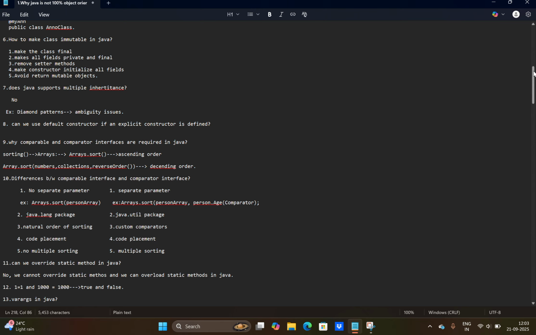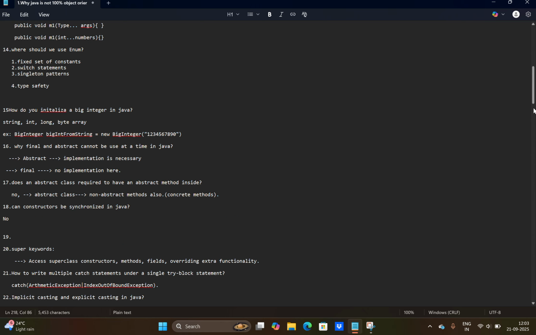Can we use the default constructor if an explicit constructor is defined? Why are the Comparable and Comparator interfaces required in Java? Difference between Comparable and Comparator interface. Yeah, these are the top 10 questions. Coming to the 11th question, can we override the static method in Java? There are many scenario questions also. Yeah, these are the questions you can go forward with.